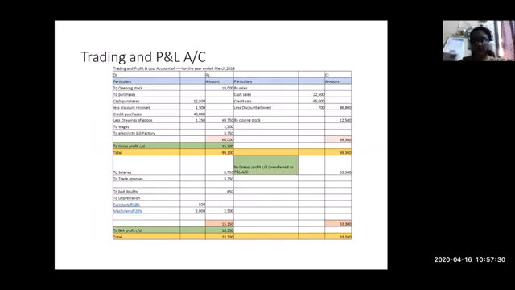Now let us see the steps in preparing the trading and profit and loss account. First of all, divide the page into two columns: the left hand side for all the debit accounts and the right hand side for the credit accounts. The top portion of the account shows the trading account, and the bottom portion is the profit and loss account. We start with the title: trading and profit and loss account of the company for the year ended March 2018.